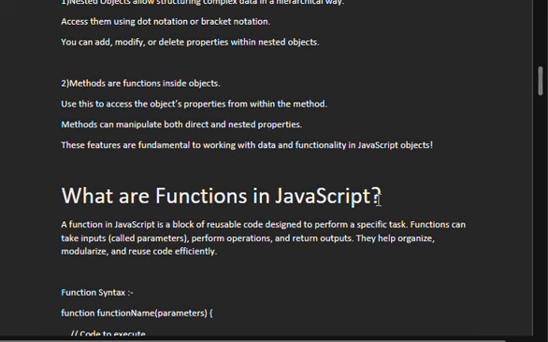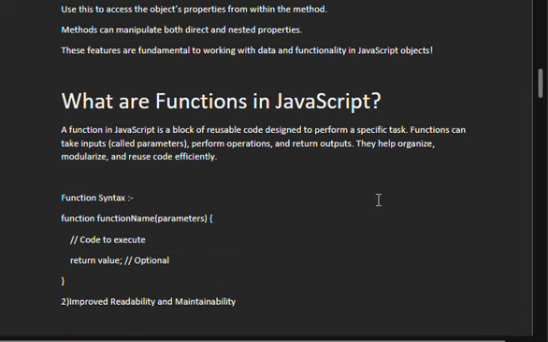The next one, methods, are functions inside objects. Use this to access the object's properties from within the method. Methods can manipulate both direct and nested properties. These features are fundamental to working with data and functionality in JavaScript objects.